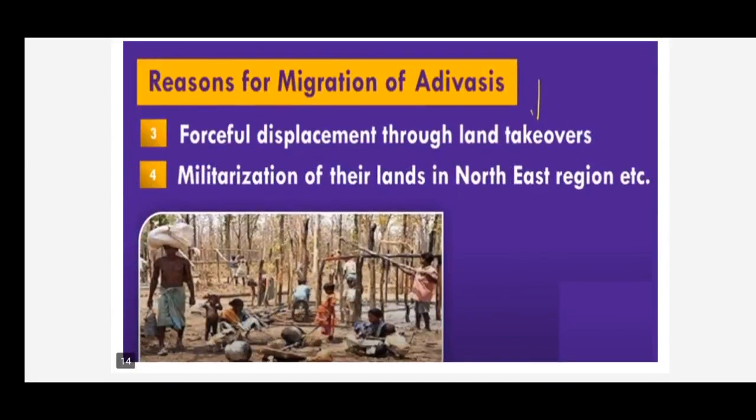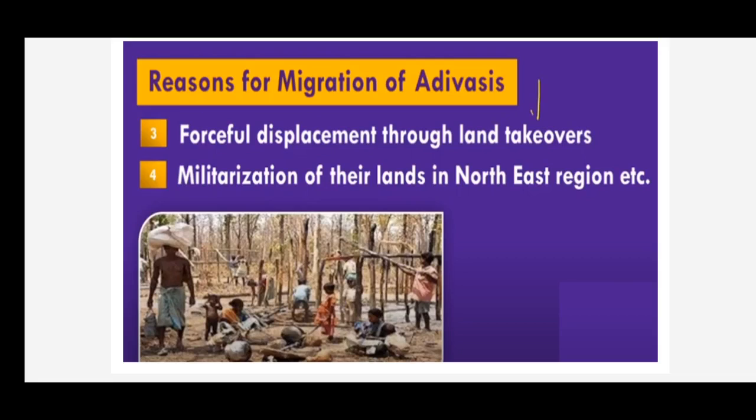The third reason is forceful displacement through land takeovers. Children, you know very well that the Adivasis are weak, and they don't know about the laws of the constitution, and how to approach the courts to get justice. So that's why they are forcefully displaced through land takeovers, it means by large businessmen, in order to establish their industries.